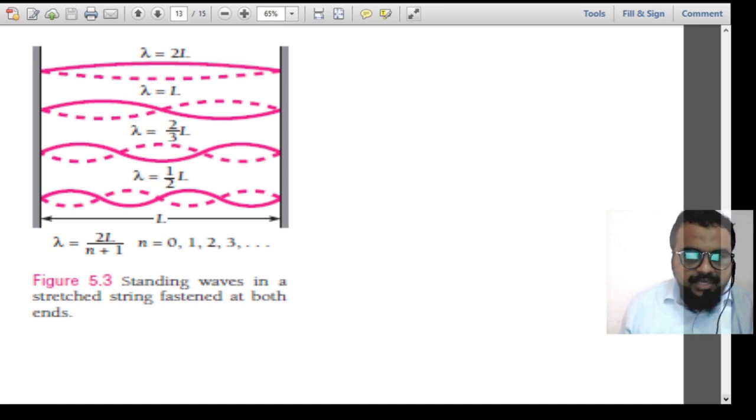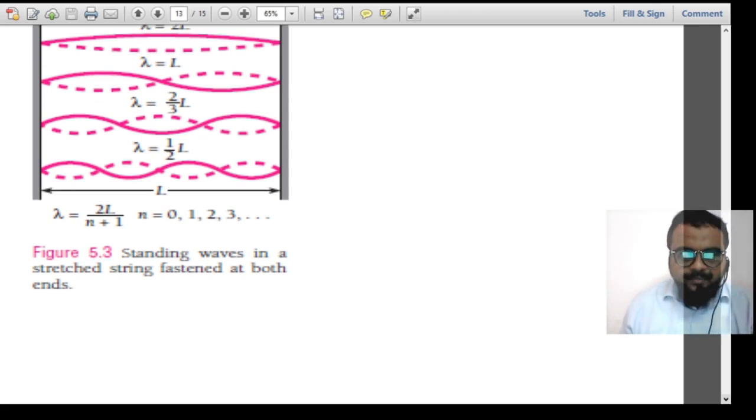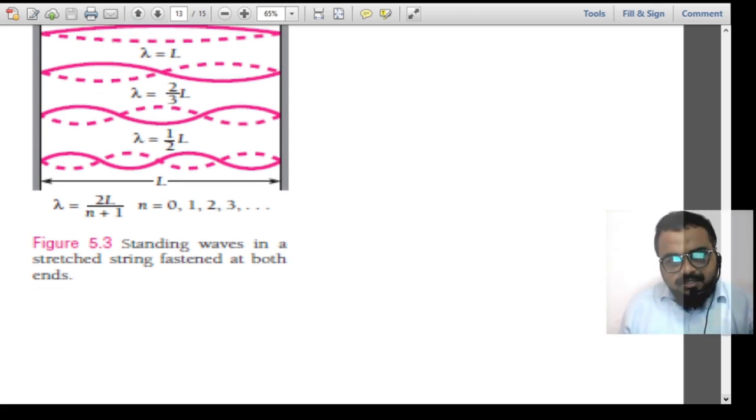In the next case the wavelength will be exactly the length of the string, and then the other cases, 1 by 2, 1 by 3. These are the only possibilities, because only these satisfy the boundary condition. So whenever there is a bounded system, or a system having boundary conditions or constraints, such condensation will occur in physical systems, and that is commonly observed in all quantum mechanical systems also.